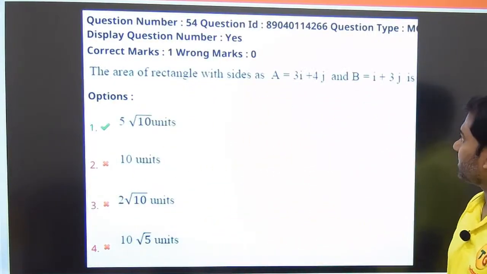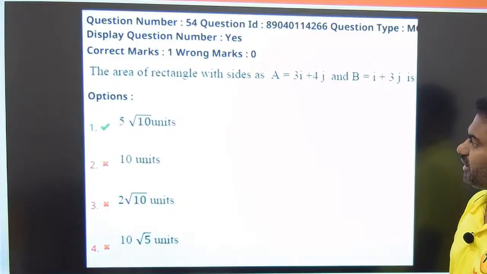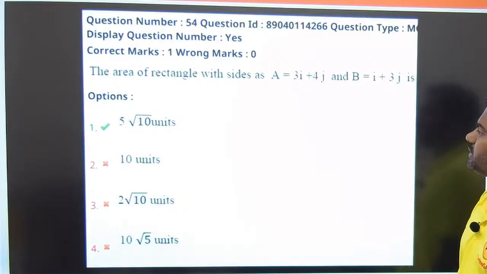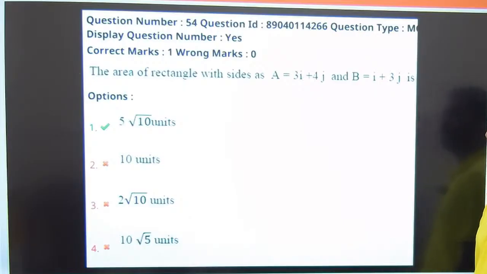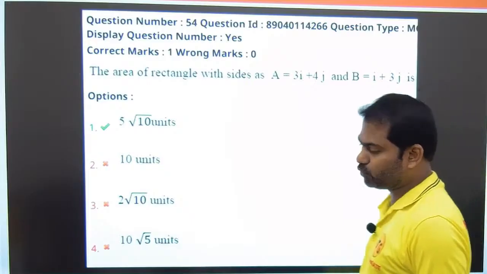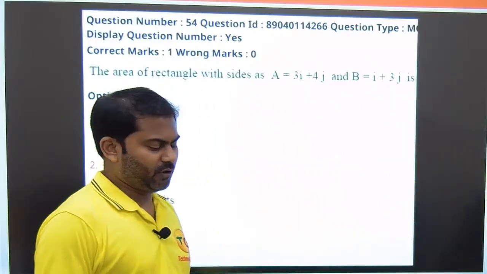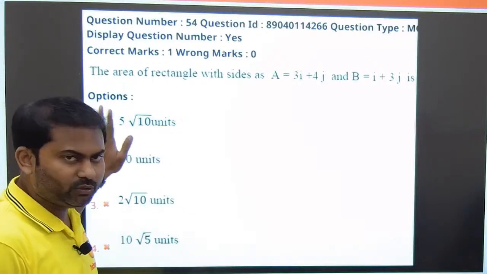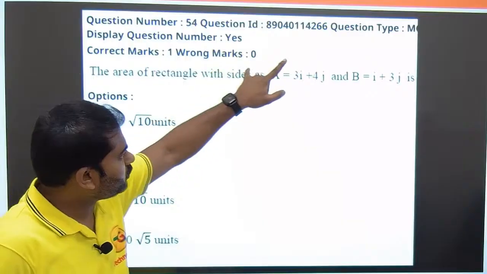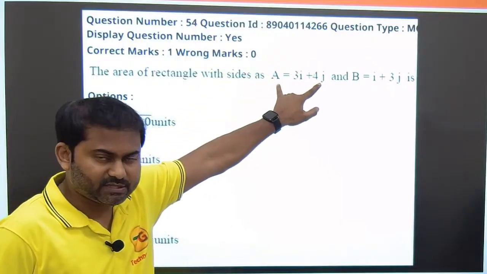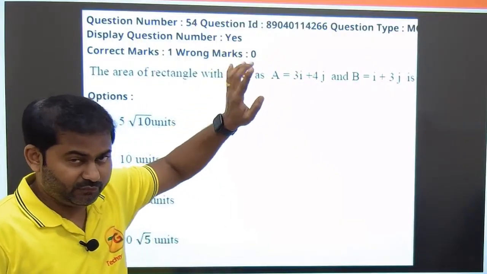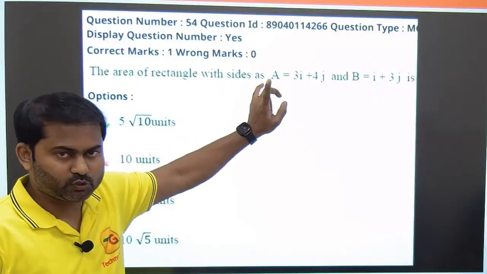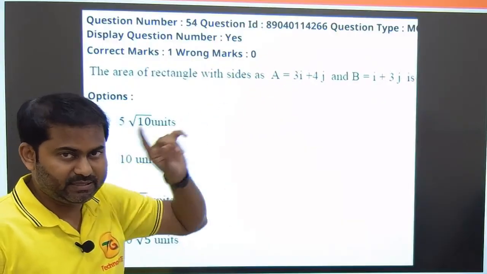In this question it is given that the area of a rectangle with sides A is equal to 3i plus 4j and B is equal to i plus 3j is. So we need to find out the rectangle formed by these two vectors. First of all, I would like to say that this question is wrong. The answer would not be 5 root 10. In fact, if you want these two vectors to form sides of a rectangle, it is not possible.